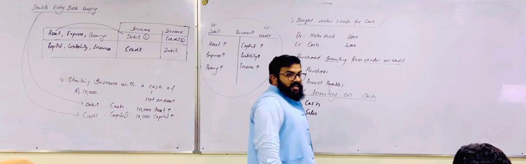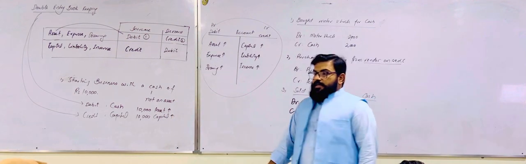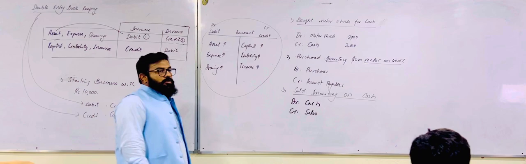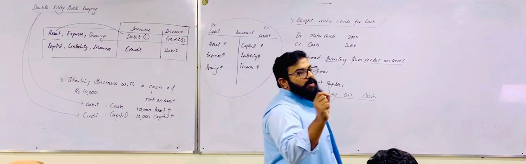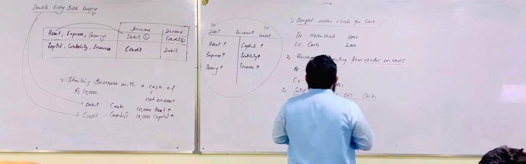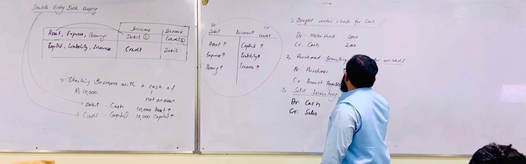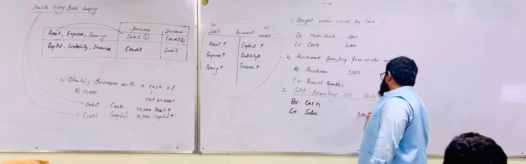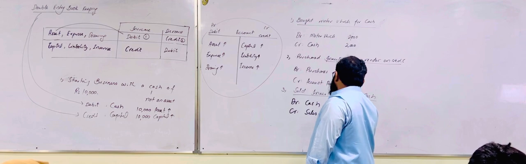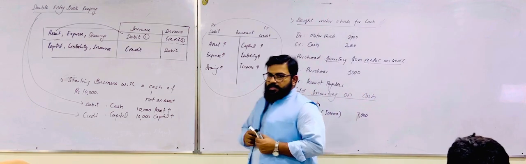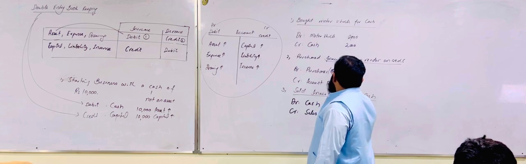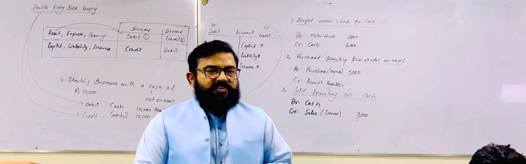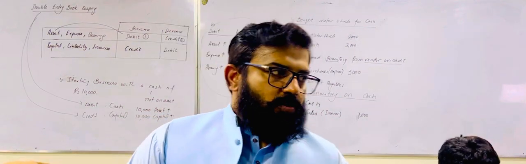Selling of inventory is an income item. If you are selling inventory, this particular business transaction will lead to a particular amount of income. If we have purchased this inventory for rupees 5,000 and we are selling it for 7,000, our income is 7,000 and our expense is 5,000.